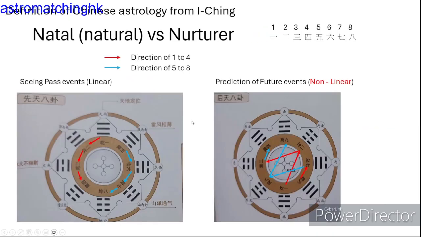From the left chart, when seeing our past, it is using natal location, which in the direction of number you can see 1 to 4, 5 to 8. The pattern is in a linear correlation. However, when predicting future events, it is using natural location, which you can see is a zigzag pattern and it is counted as non-linear.